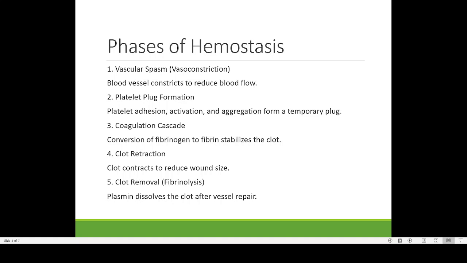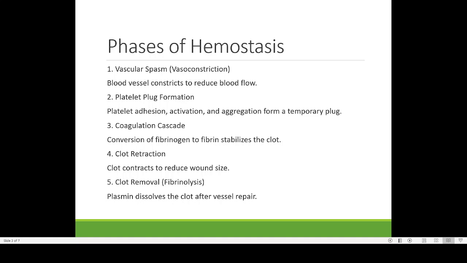That is what happens during clot retraction. Here you can see there is some opening, and the clot will be pulling the tissues together, so that the opening will be sealed. This event is what we call clot retraction.